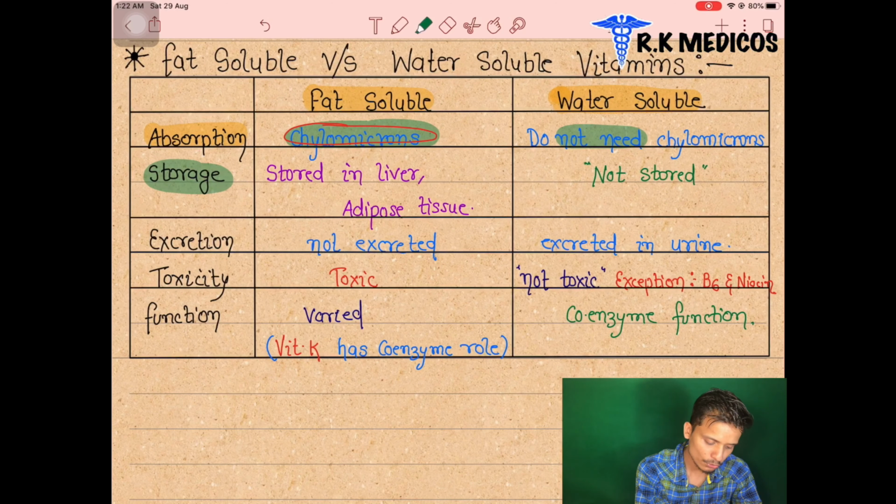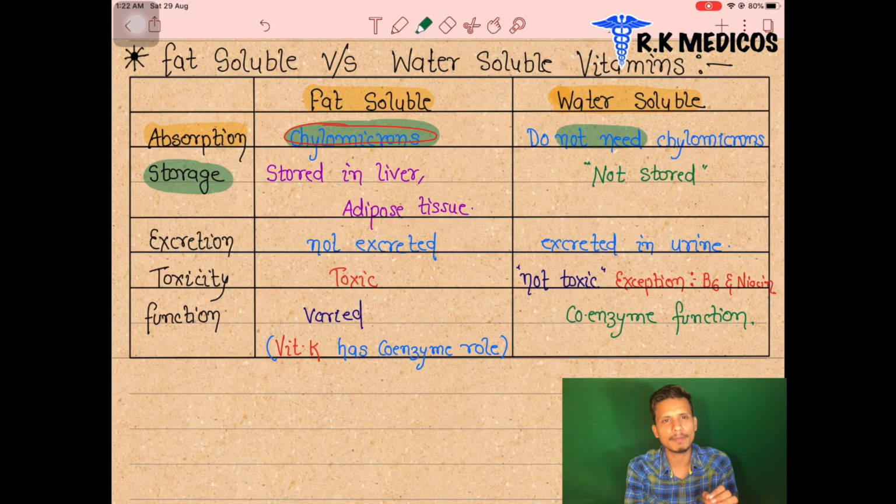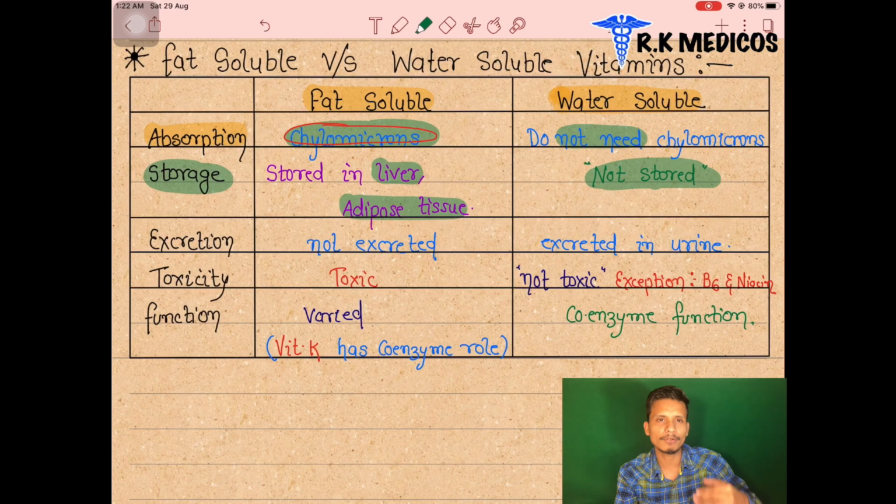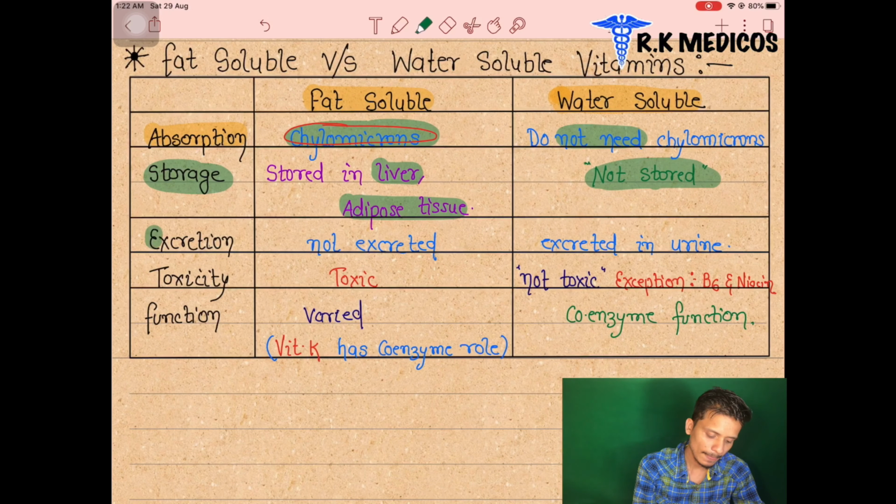Next we can see the storage of these vitamins. All the fat soluble vitamins, A, D, E, K, are stored in our liver and in our adipose tissues. But the water soluble vitamins are never stored; they are all excreted from the body. Next, excretion.